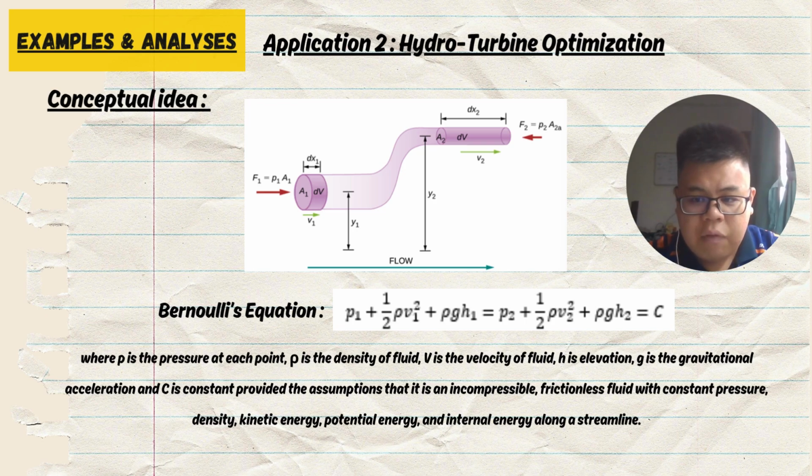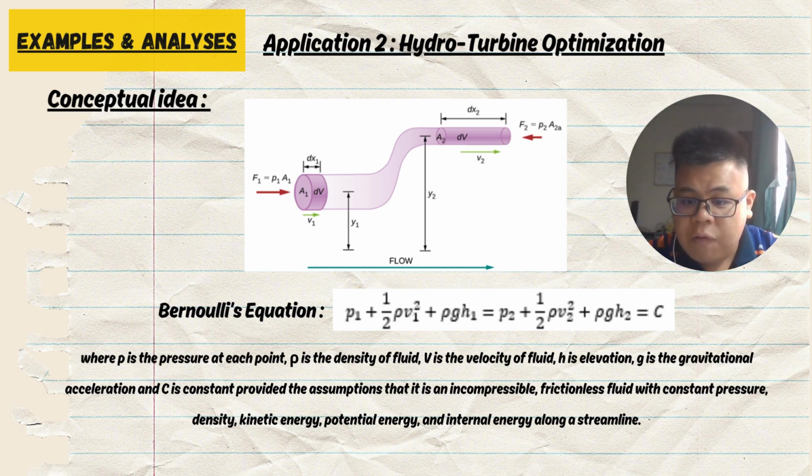First, we have to have an idea regarding the Bernoulli equation. The Bernoulli equation, as shown below, means that over a streamline, the connected fluid has this kind of identity over each point. The P over here means the pressure at each point. The second term looks like the P, but in fact it is rho, the density of the fluid.